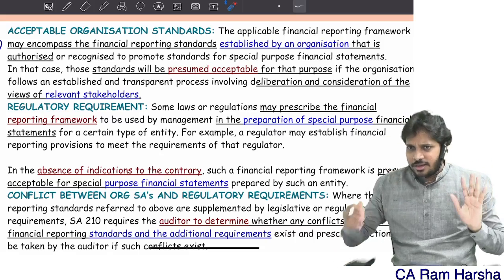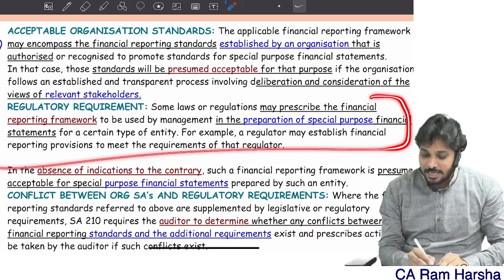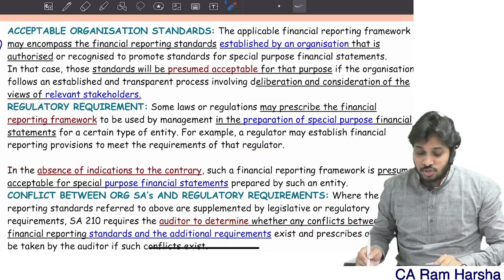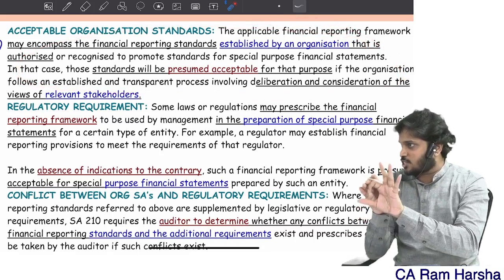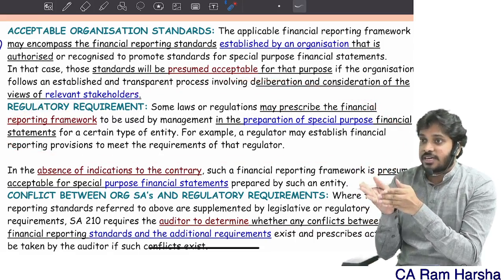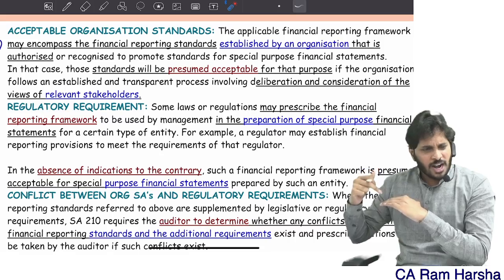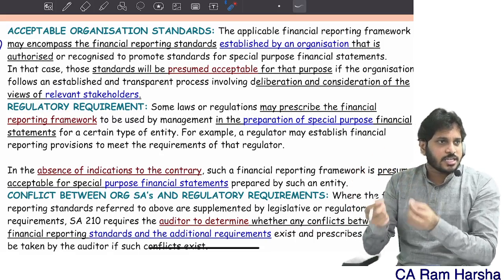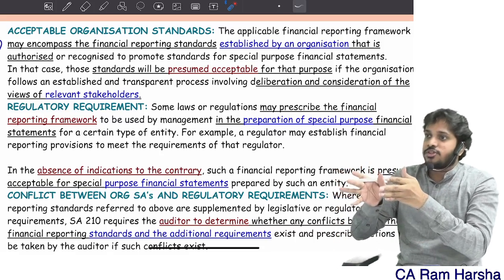If an NGO format is there and the government is also there, regulatory requirement means what? The auditor has to check, one, whether there are any specific standards for the special purpose financial reporting. That is the first point. Two, whether there is a regulatory requirement. Here the government gave the grant, right? Here the government is the regulator for the grant. The government is asking the NGO to prepare financials in a certain format. So the regulatory requirement also you should check.